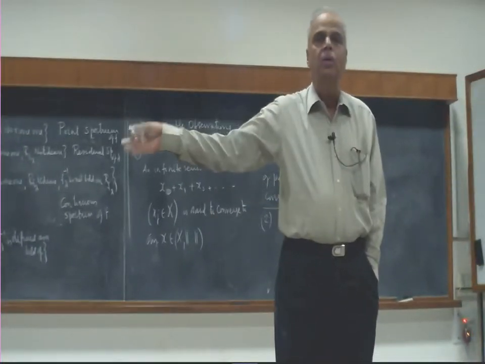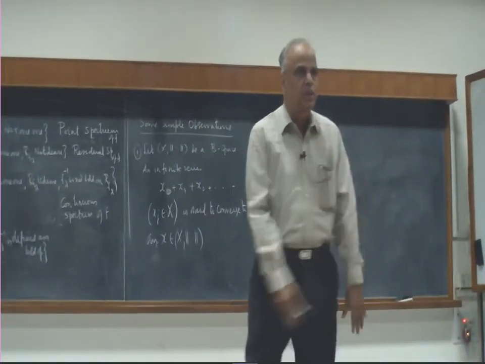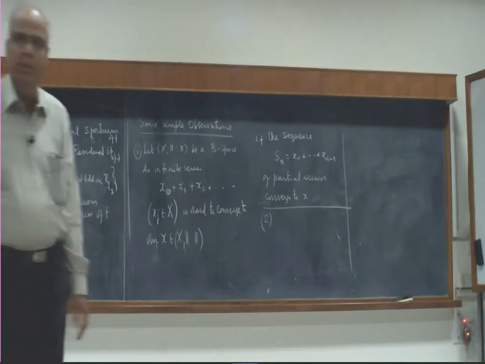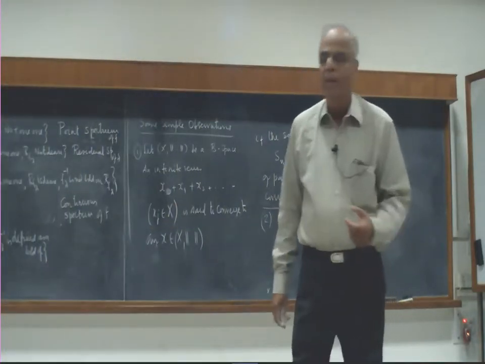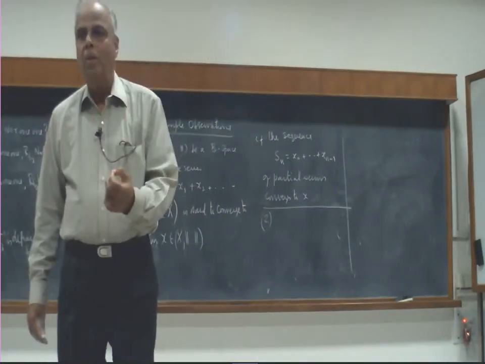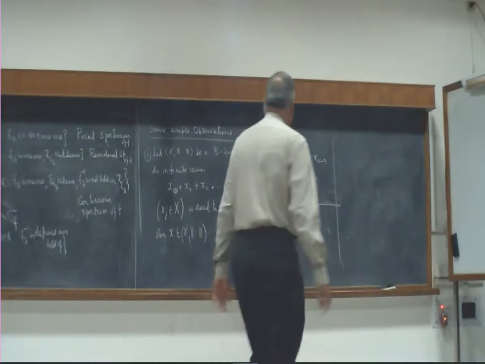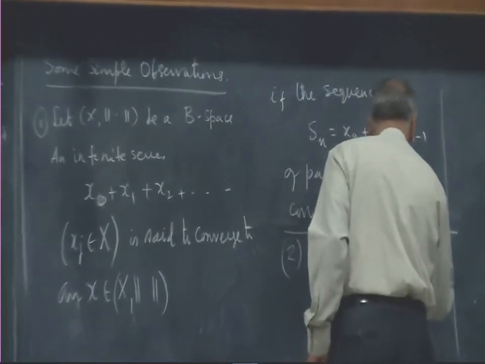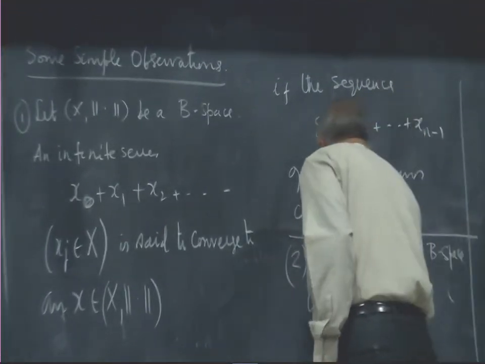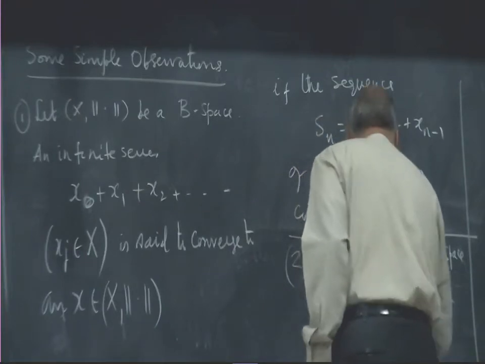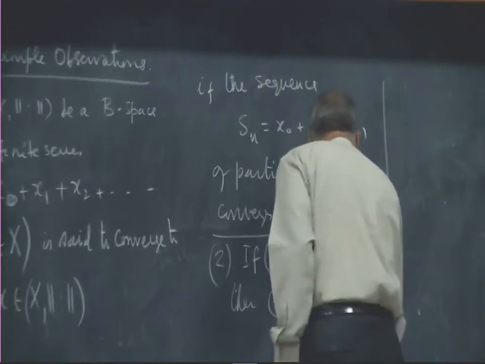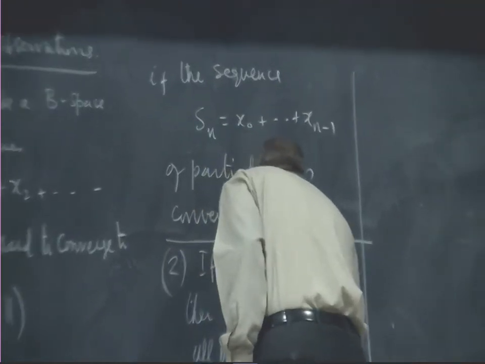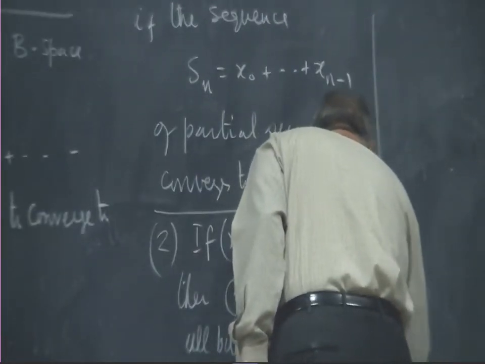In particular, we took the codomain to be the complex numbers and got the functionals and the dual spaces, etc. So, in particular, if X is a Banach space, then BX, the space of all bounded linear operators on X, is a Banach space.